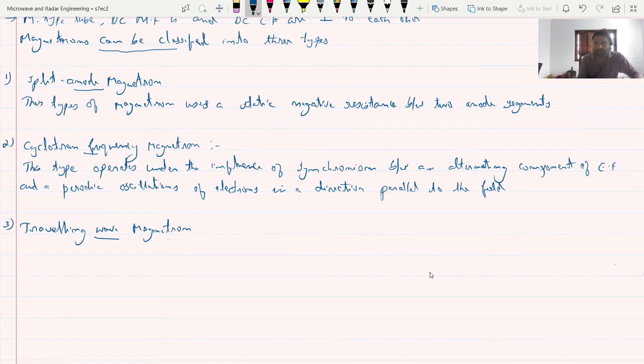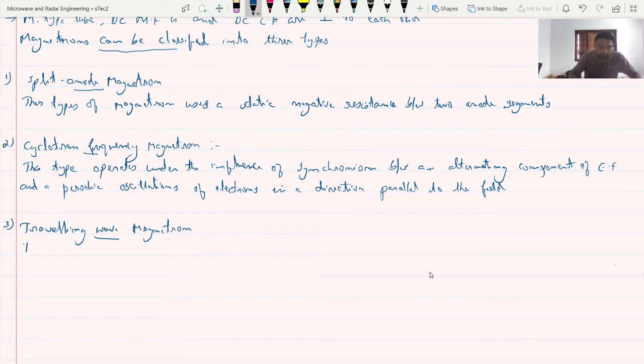Magnetron normally means the traveling wave magnetron. If someone is explaining something regarding the magnetron, there is no need to specifically say traveling wave magnetron. Otherwise they will say split anode magnetron or cyclotron frequency magnetron. By default, magnetron is taken as traveling wave magnetron.